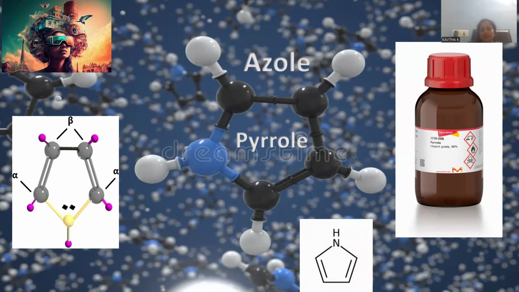Now, the session is going to be conducted on a five-membered heterocyclic compound called pyrrole. Pyrrole, alternatively called azole, has nitrogen as a heteroatom residing in the five-membered ring structure, and it is a kind of aromatic compound. The session is powered by artificial intelligence, an AI-powered session it will be.